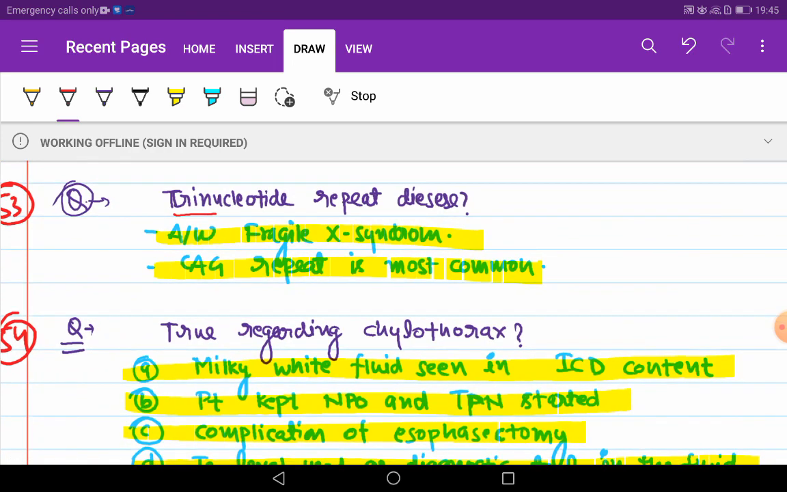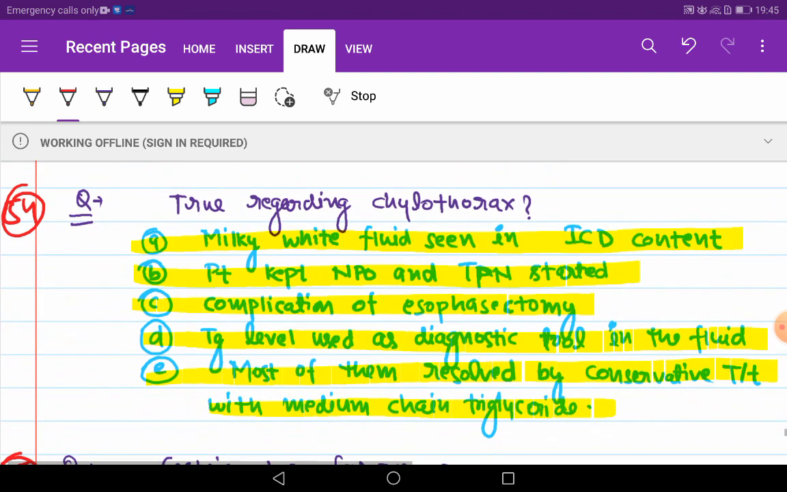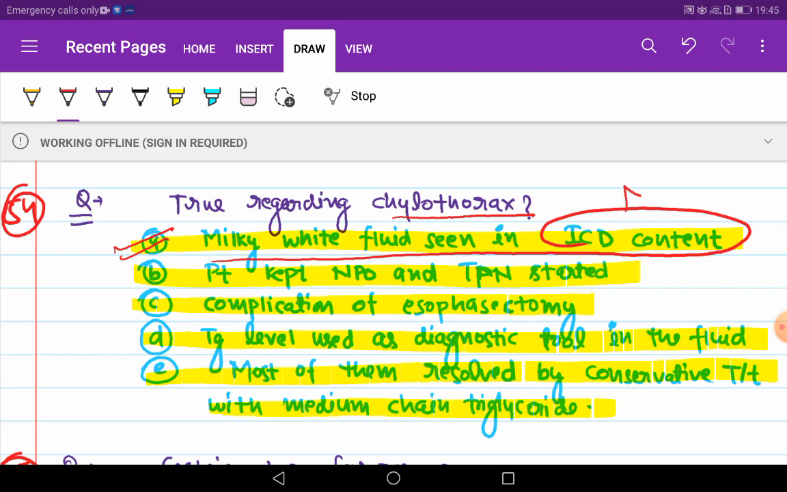Next question is trinucleotide repeat disease. These are associated with Fragile X syndrome. CAG repeat is most common. Next question is true regarding chylothorax. First, milky white fluid seen in ICD content. Second, patient kept nil per oral and total parenteral nutrition started.